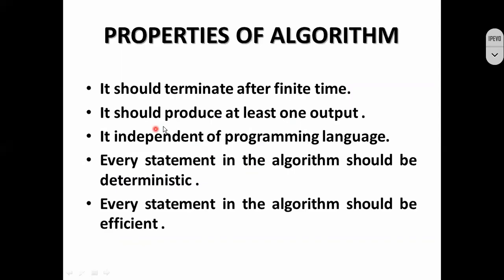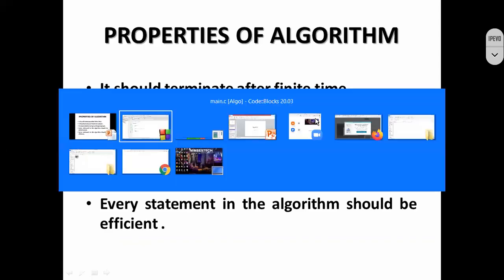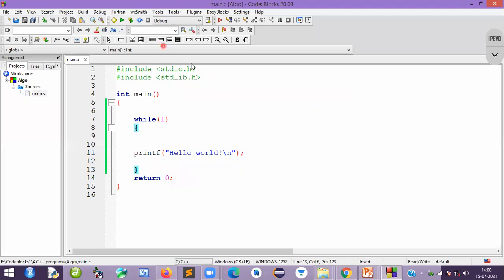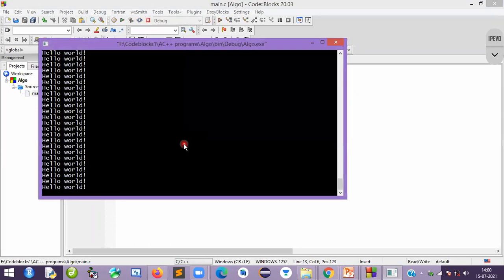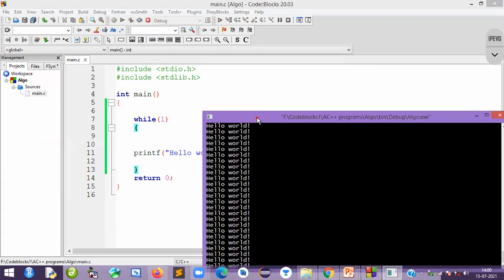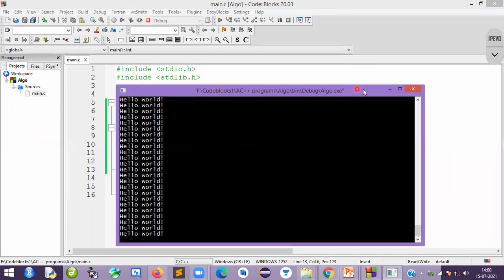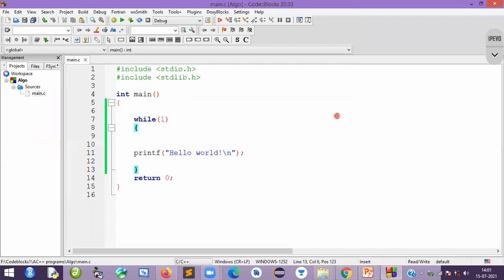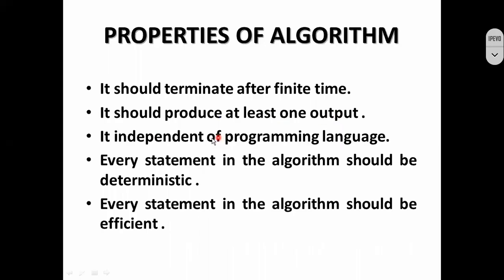Okay. Again, it should produce at least one output. When I run this program, basically what happens here is that it is not giving proper output. It is not giving a single output. It is giving multiple outputs. That is the reason why it is said that it is not a good algorithm. So that is what exactly we need to understand.